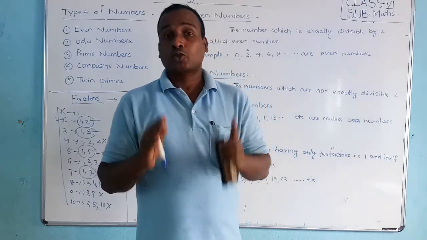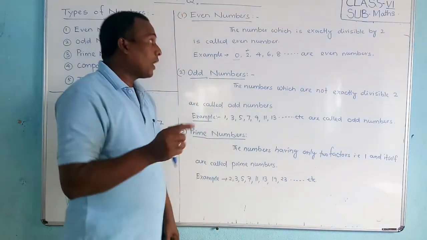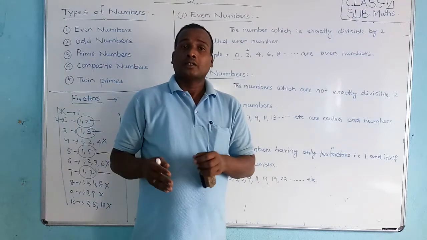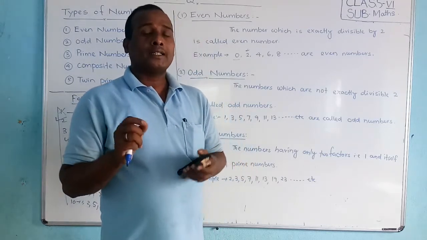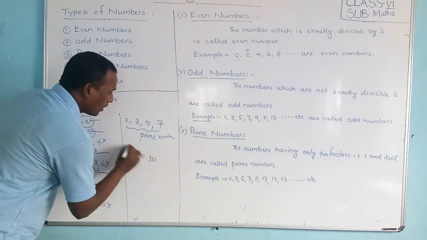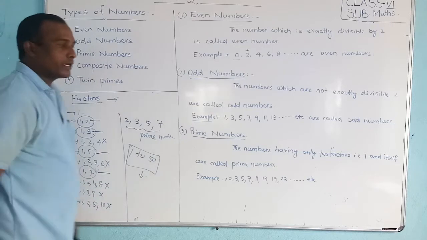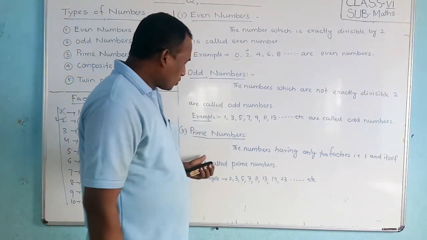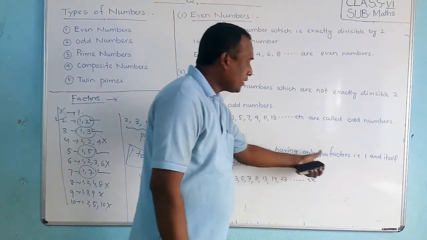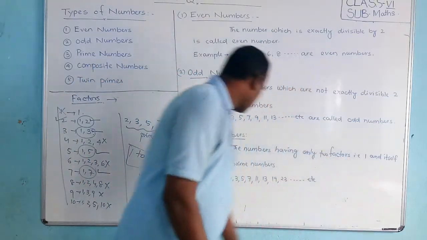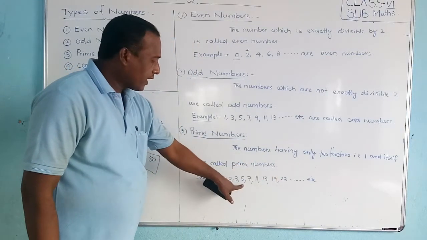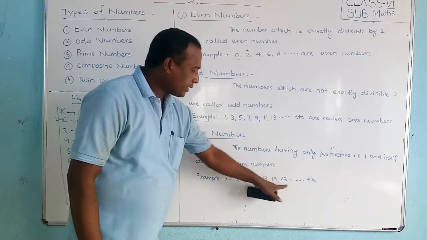Are you clear, students? So you should find the prime numbers from 1 to 100. You should select the prime numbers, and at least from 1 to 50 you should do. How many prime numbers are there from 1 to 50? Now students, you should select the right definition. The numbers having only two factors, that is 1 and itself, are called prime numbers. What are they? 2, 3, 5, 7, 11, 13, 19, 23.